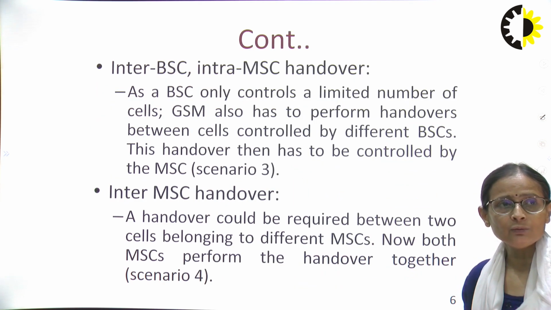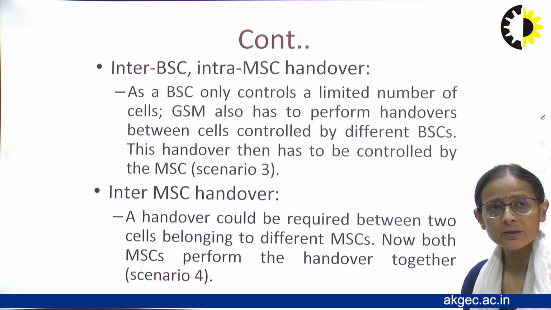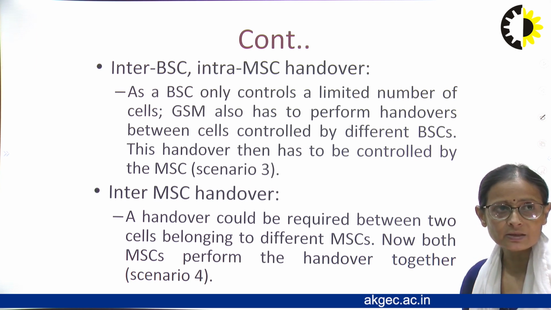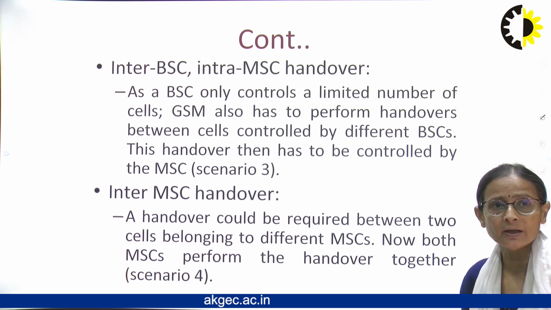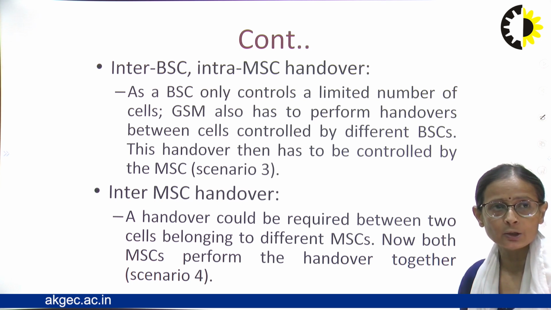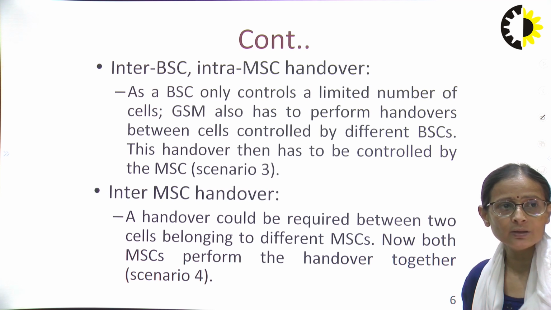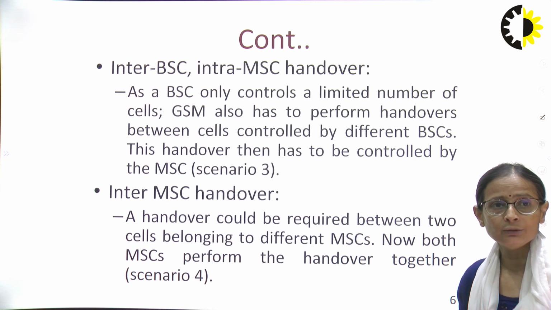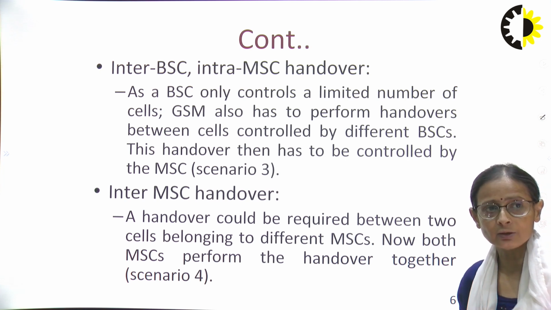So in scenario 3, what is happening? It is inter-BSC, intra-MSC handover. As a BSC only controls a limited number of cells, GSM also has to perform handovers between cells controlled by different BSCs. So this handover has to be controlled by the MSC. And the last scenario is inter-MSC handover. It says a handover could be required between two cells belonging to different MSCs. Now both the MSCs are engaged in doing the handover activity. That is scenario 4.